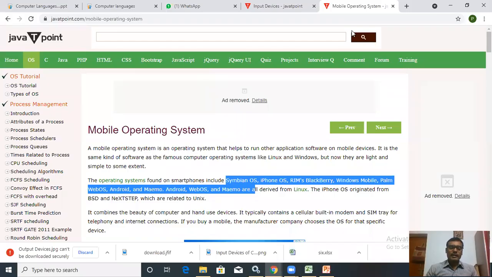One very important point about mobile operating systems is that the operating systems for mobile devices generally are not as fully featured as those made for laptop or desktop. Laptop and desktop operating systems are fully featured, but mobile operating systems are not.